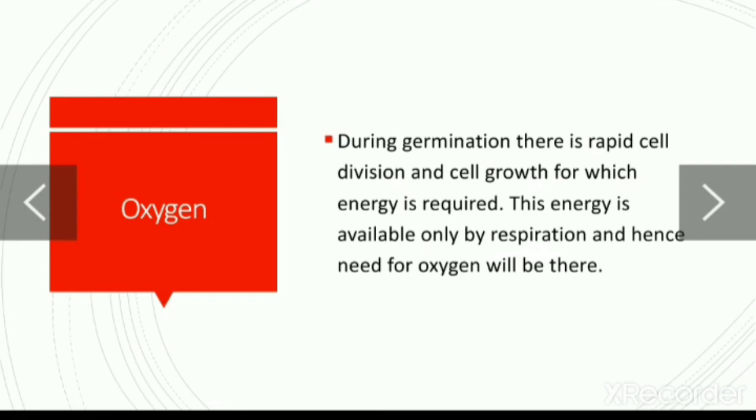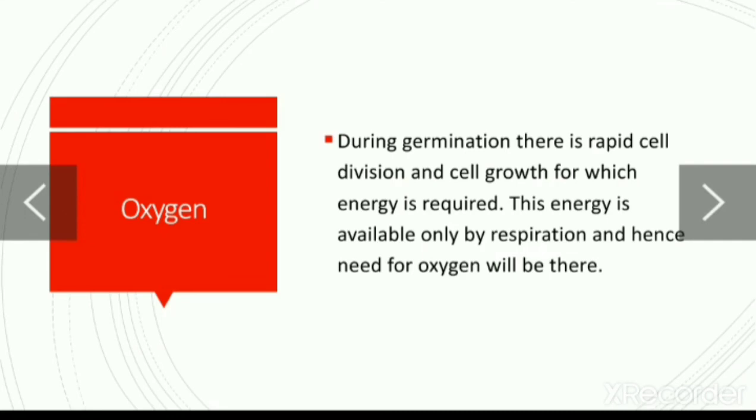Okay, clear? Now one more thing, students, you have seen when seeds are sown very deep into the soil, they fail to germinate. Why so? There are two main reasons. The first one is there is no proper supply of oxygen in the deep soil.